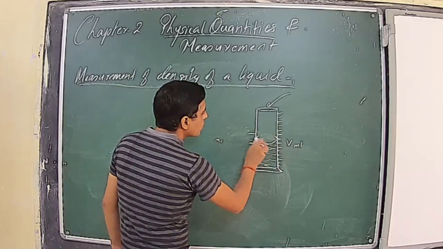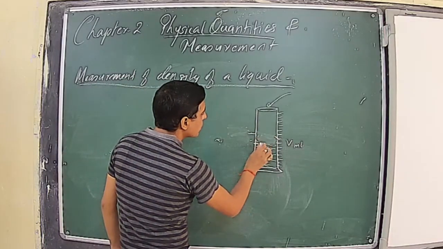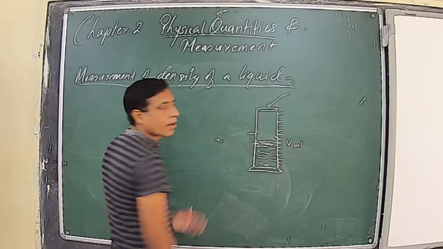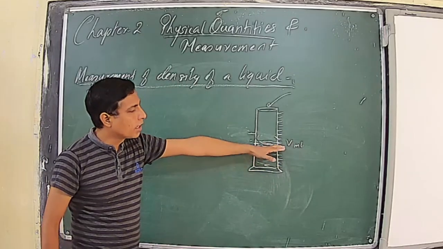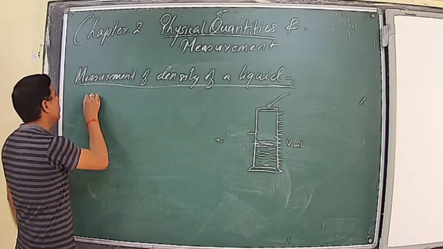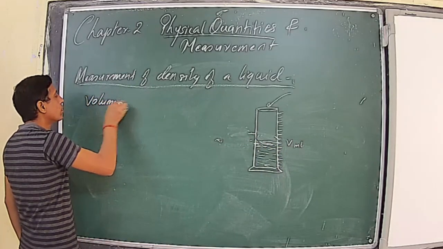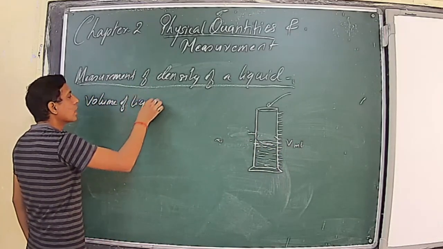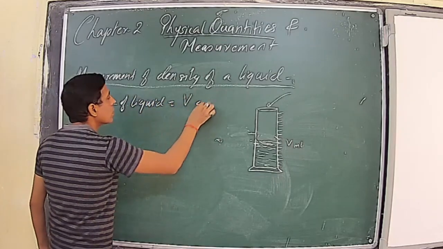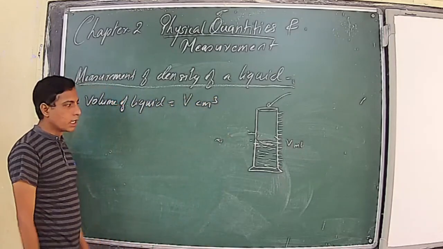And this appearance of the liquid surface is called meniscus. Suppose it is flat, the reading is V ml. So the volume of the given liquid is V ml, which means V cubic centimeter.